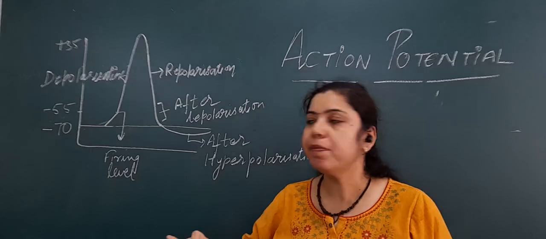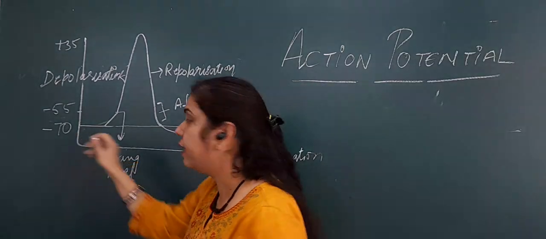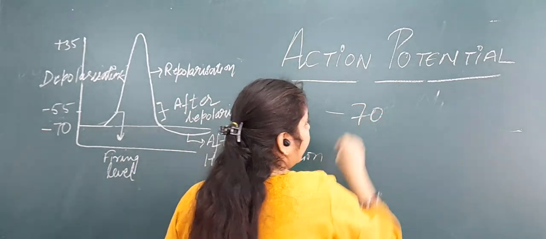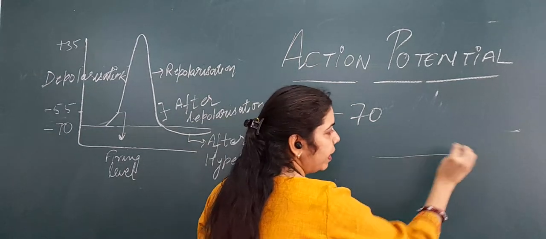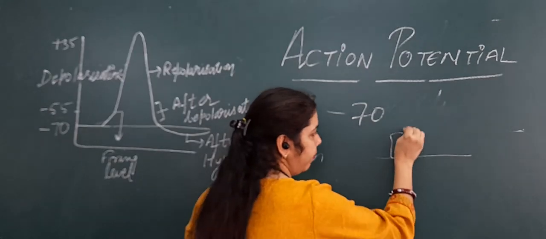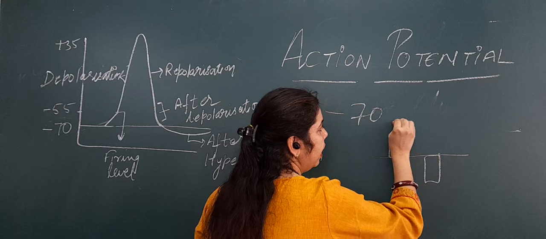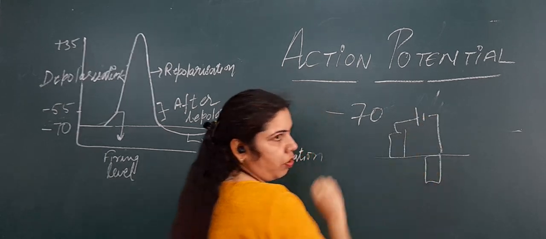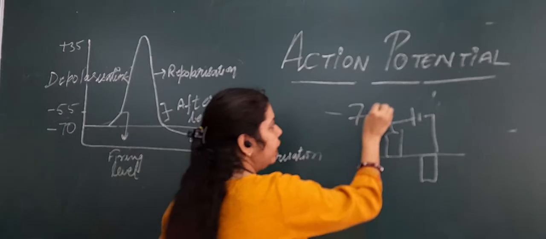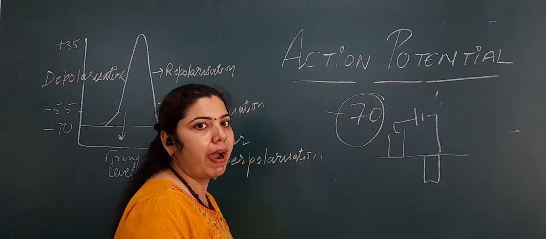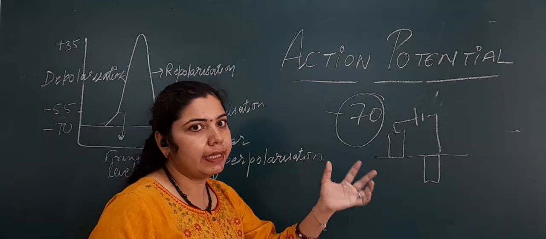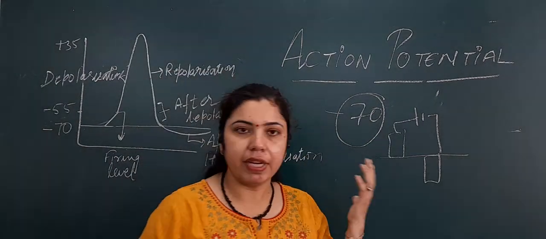The resting membrane potential of a nerve is -70 millivolts. Suppose you place two electrodes, one inside the membrane and one outside the membrane, and you take the voltage difference across the membrane of a nerve. You will get a resting membrane potential of -70. As already told, it is negative inside and positive outside.